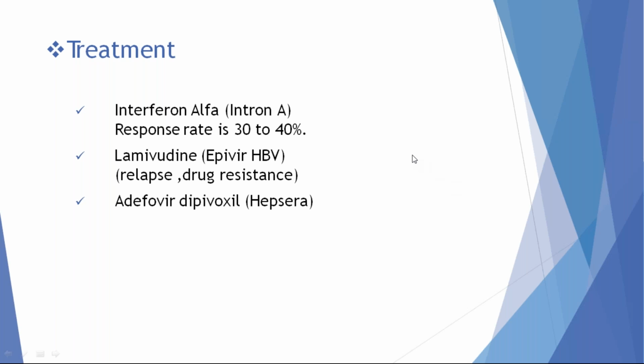These are the antiviral drugs to treat hepatitis B virus: interferon alpha, lamivudine, telbivudine, adefovir, tenofovir, entecavir. Entecavir and tenofovir are the recent newer drugs discovered against hepatitis B virus. These antiviral drugs can cure hepatitis B virus in up to 80% of patients. That's why remember entecavir and tenofovir.